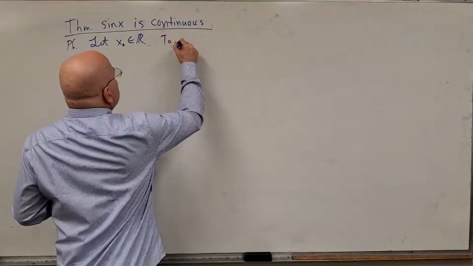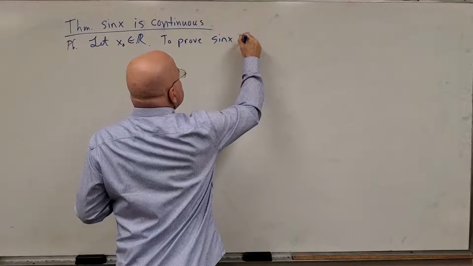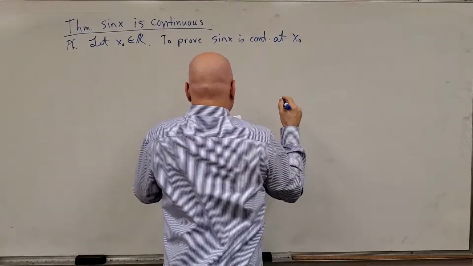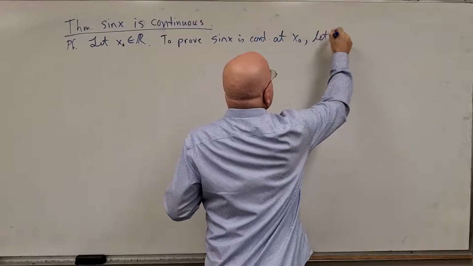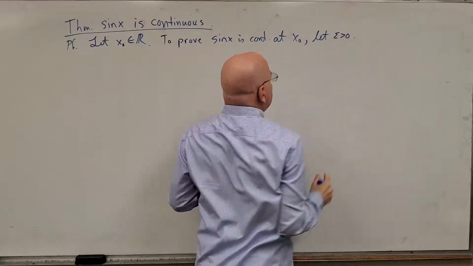Okay, to prove sine x is continuous at x naught, well, just like every other continuity proof, let epsilon greater than 0 be given.